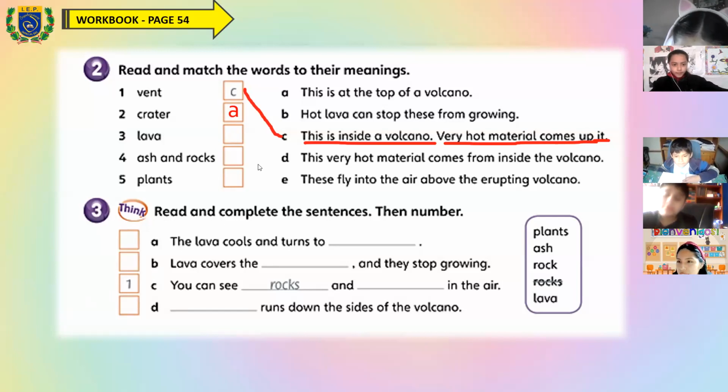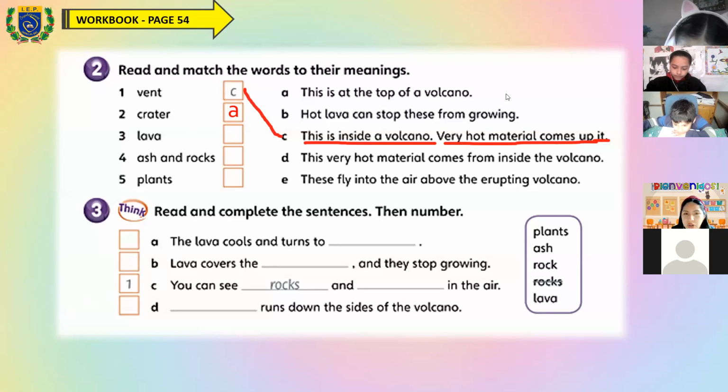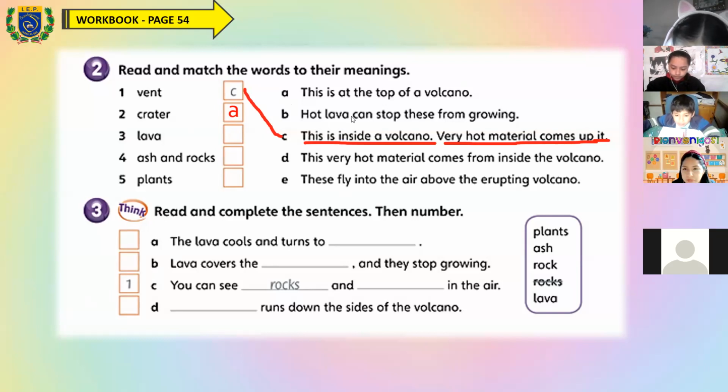Continue with number 3, Harry Palomino. Lava. Number B. The letter B. Can you read, please, Harry? Hot lava. Harry, read, please. Letter B. Okay, read.